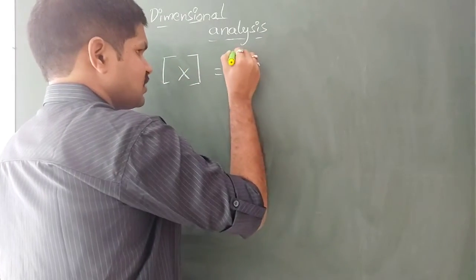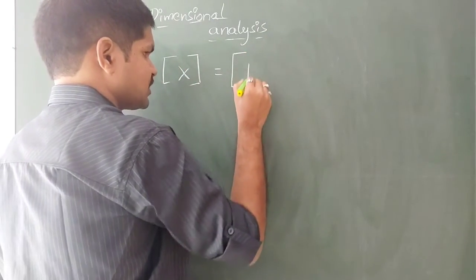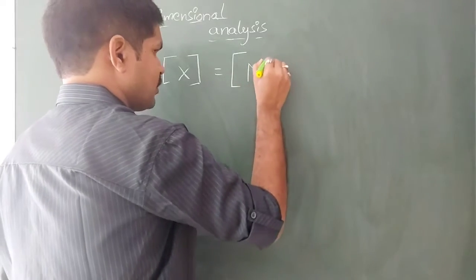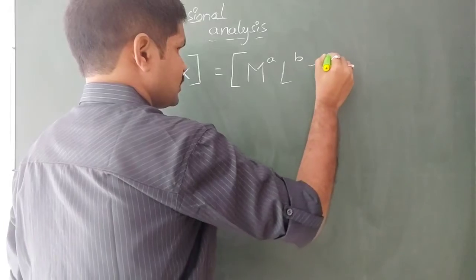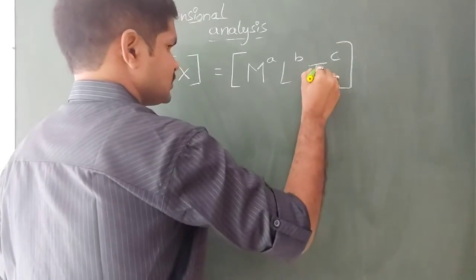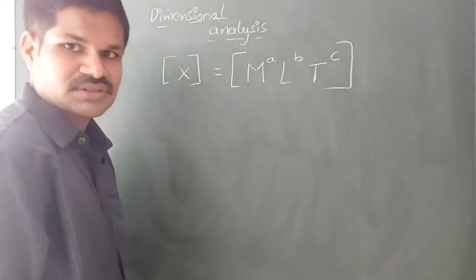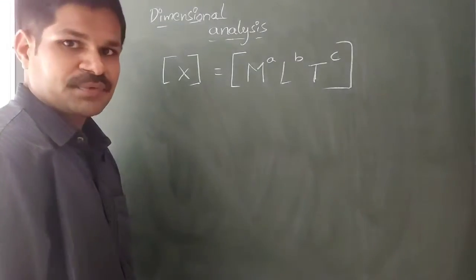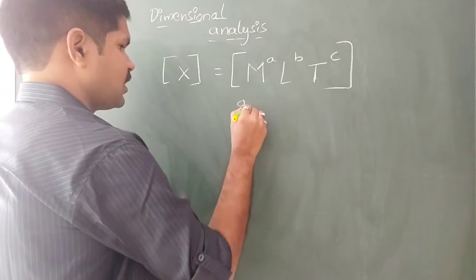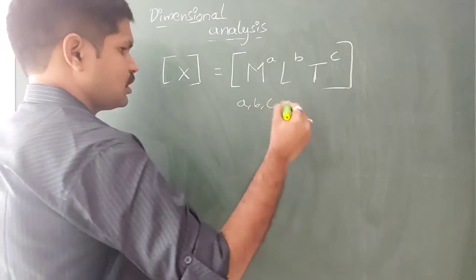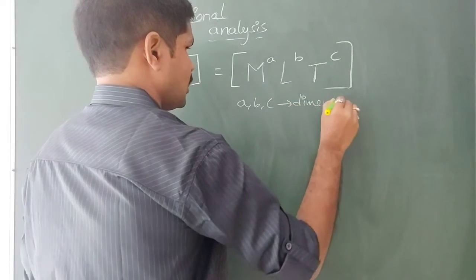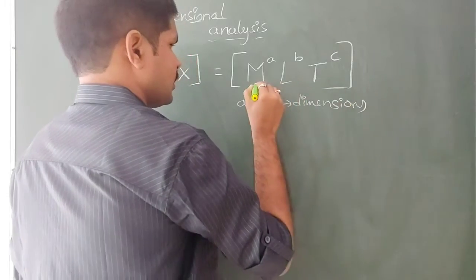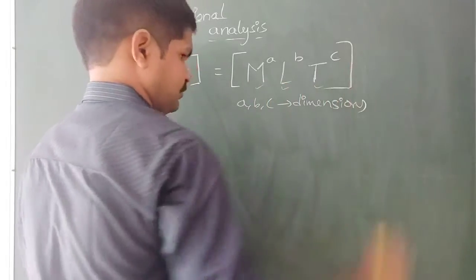Then the dimensional formula for this derived physical quantity can be written as M^a L^b T^c, which is the general fundamental equation for the dimensional formula, where a, b, c are called the dimensions of mass, length and time.